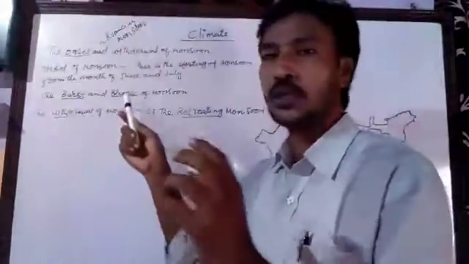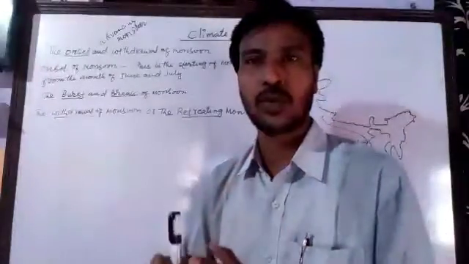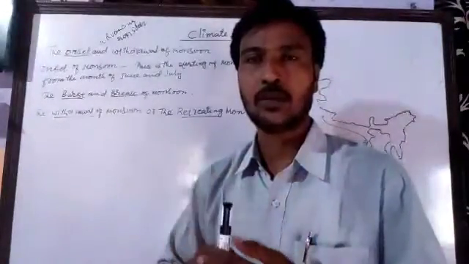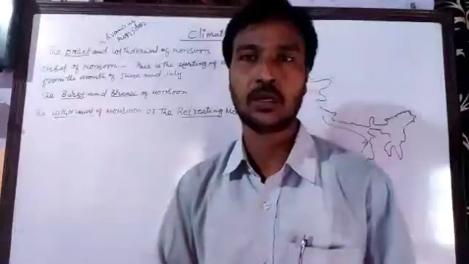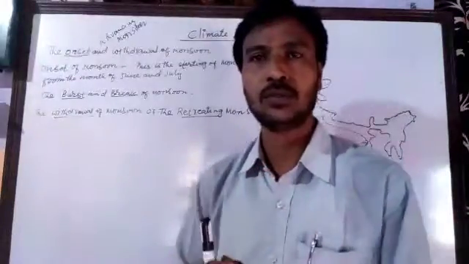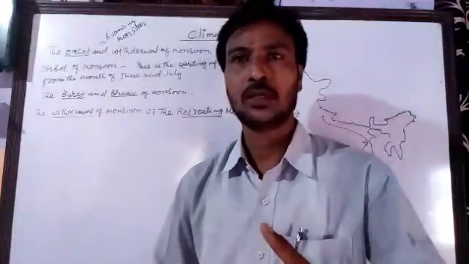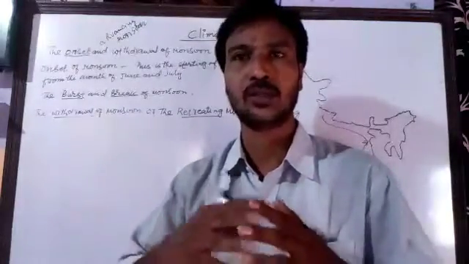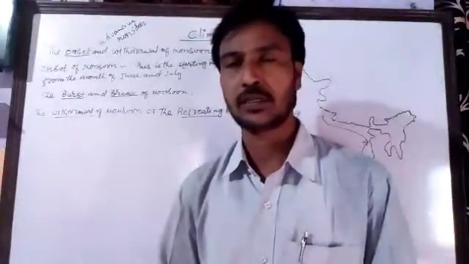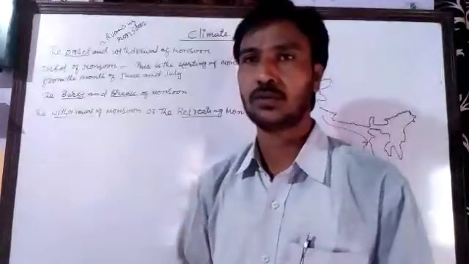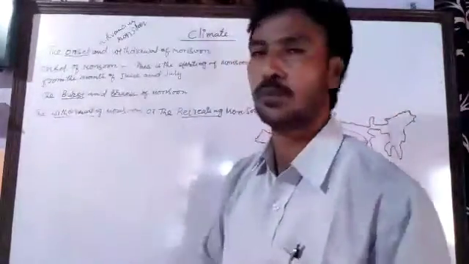So when there is a failure of the monsoon wind to bring the rainfall in the monsoon season, that is called the break of monsoon. The rainy season has started, but there is no rainfall for many days. I hope you understood burst and break of monsoon.